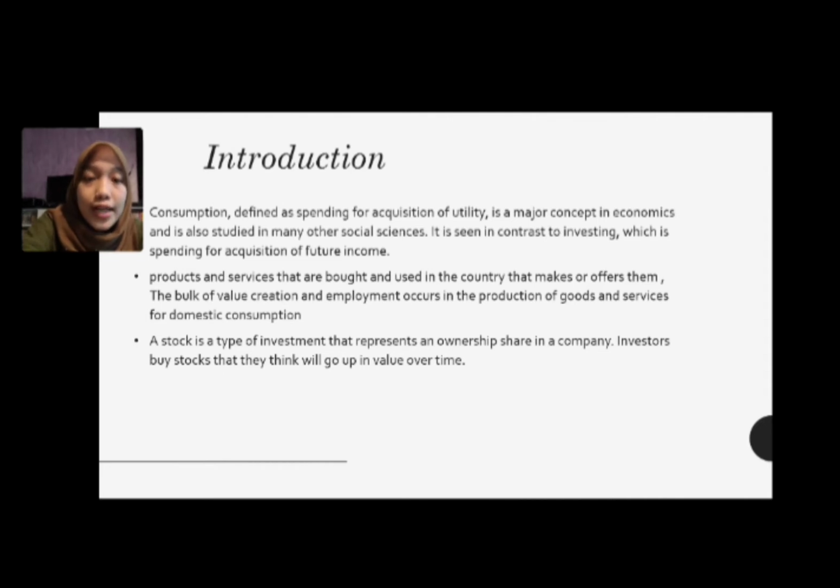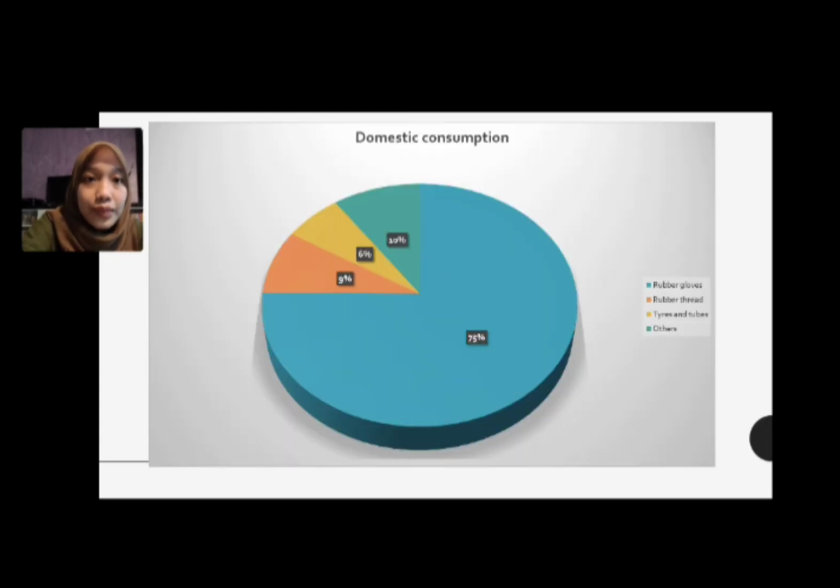Second, domestic consumption means products and services that are bought and used in the country that makes or offers them. Value creation and employment occur in the production of goods and services for domestic consumption. And last, a stock is a type of investment that represents an ownership share in a company. Investors buy stock that they think will go up in value over time.